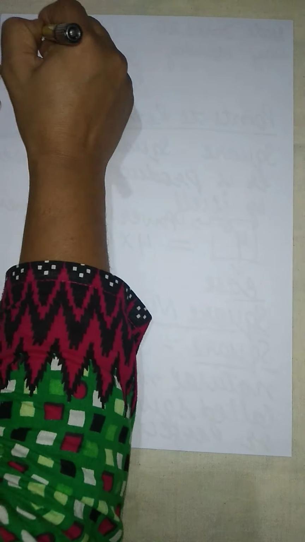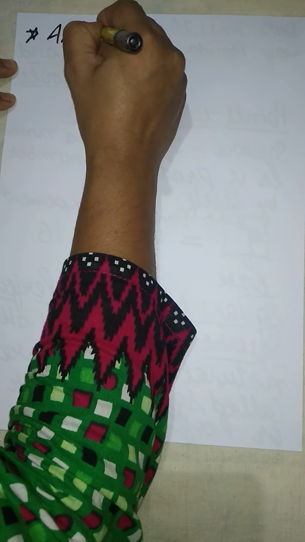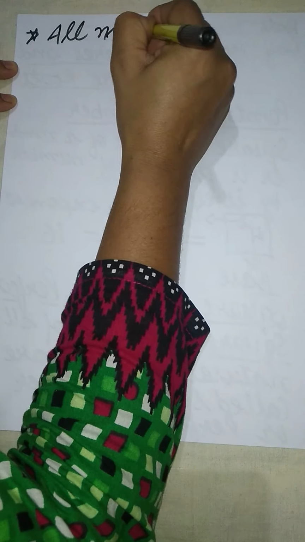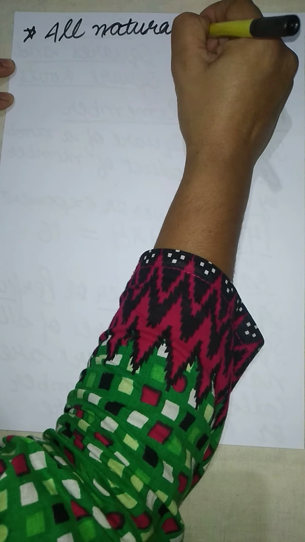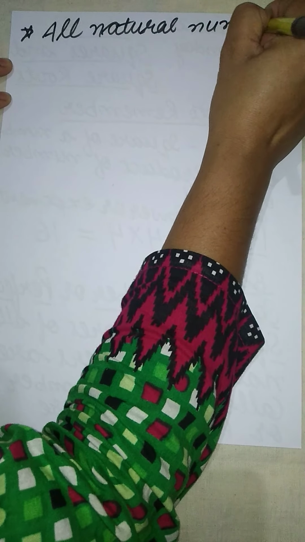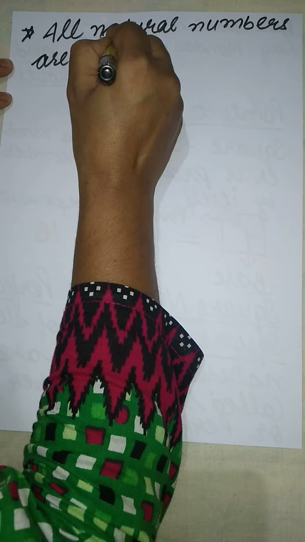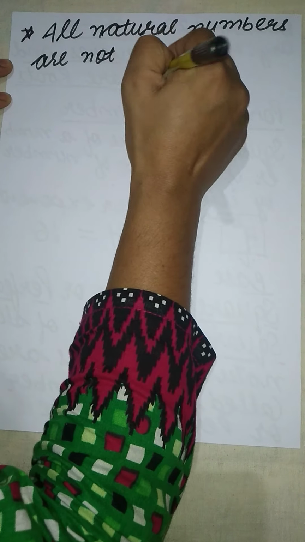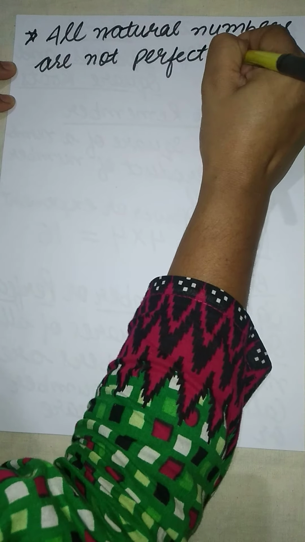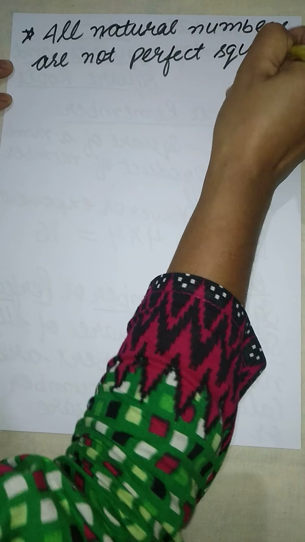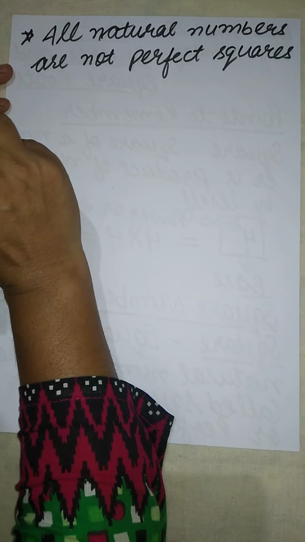Next is all natural numbers are not perfect squares. What is the meaning of this line?